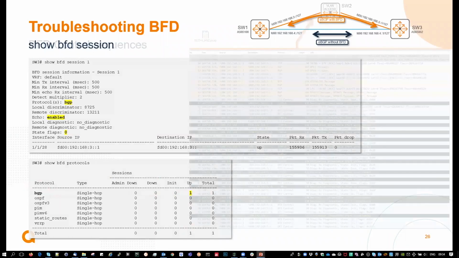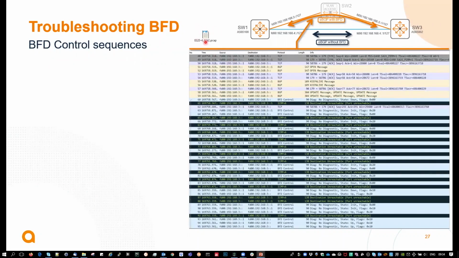Control sequence. So as I mentioned, the pcap file is inserted here. That pcap file will provide you all the necessary information to understand the initialization of the BFD session, as well as the regular, I would say, keepalive for BFD.